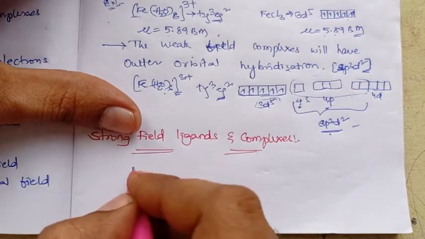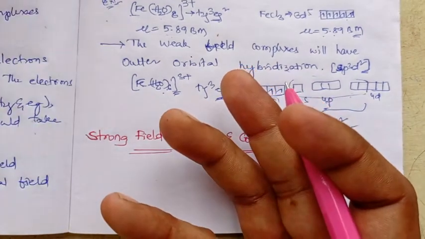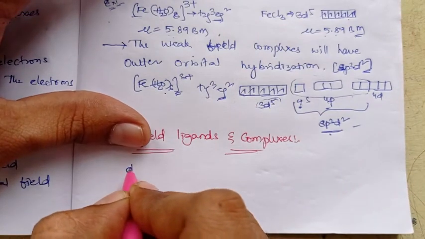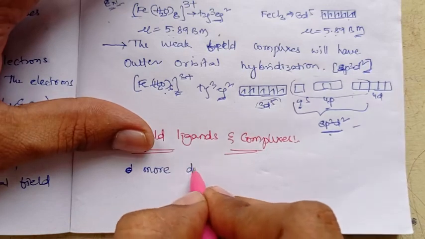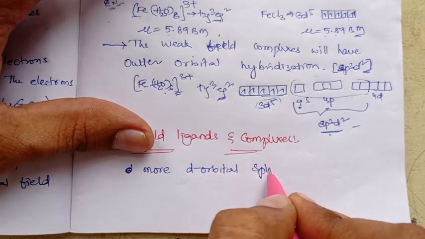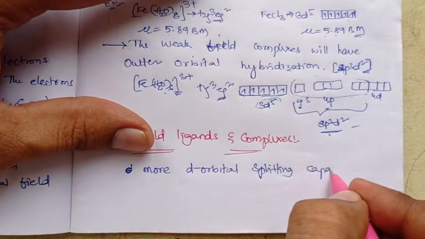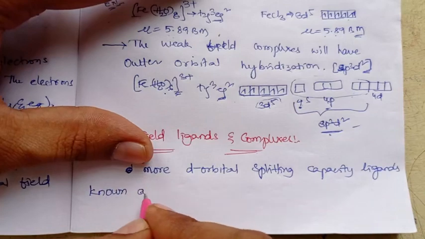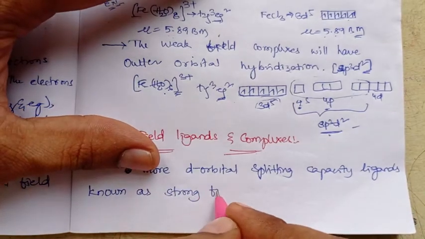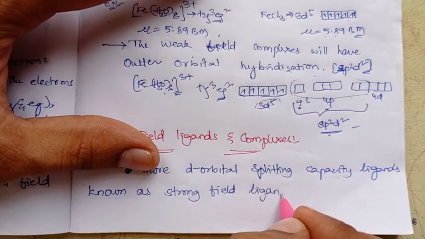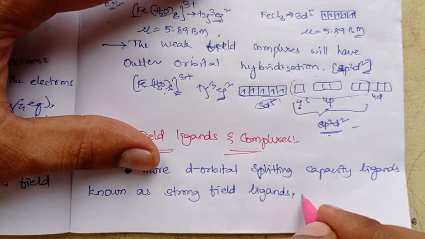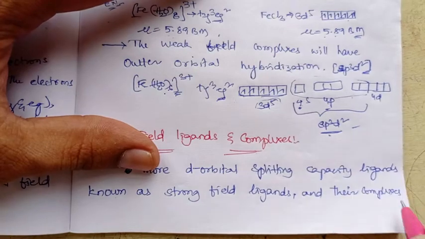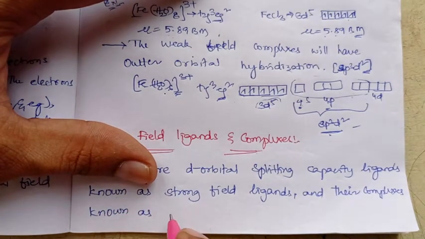The ligands which have more capacity to split the d orbitals, more d orbital splitting capacity, will be known as strong field ligands, and their complexes are known as strong field complexes.